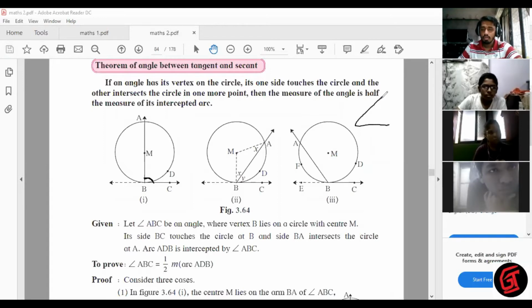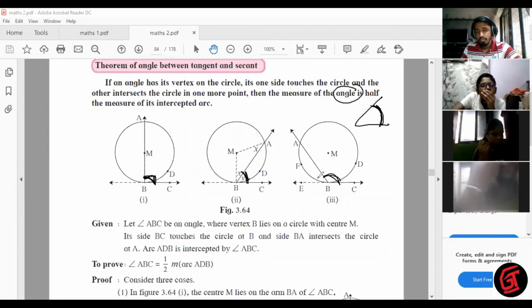Now this is your angle. This is inside the mouth of the angle. That is called your intercepted arc. So here there are three possibilities. The angle which is formed can be a right angle, an acute angle, or an obtuse angle. That's the reason we have to prove all three possibilities. Same answer for all the three angles, but we have to prove all the three possibilities.